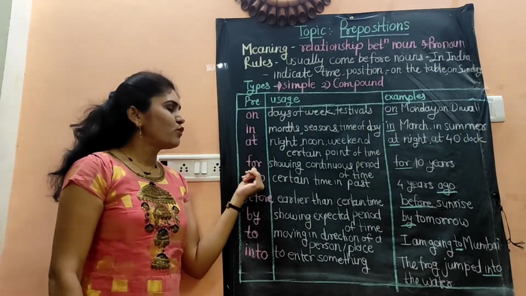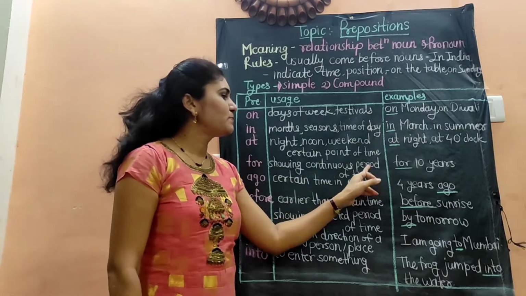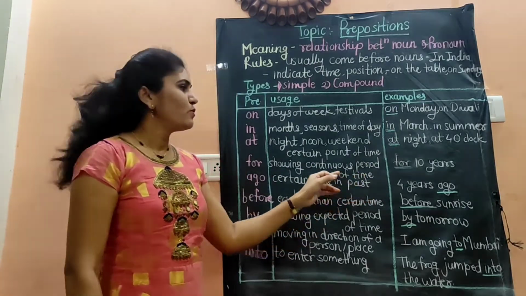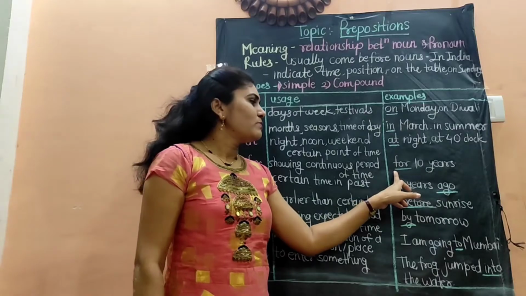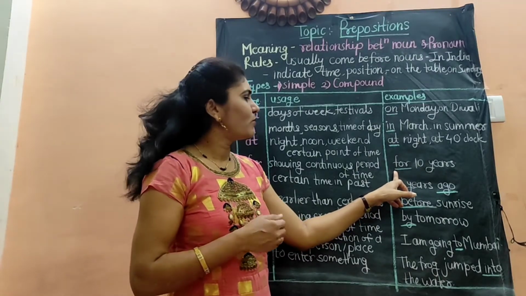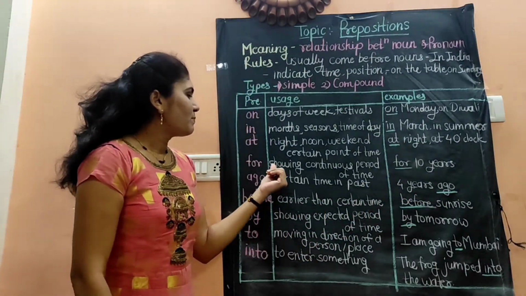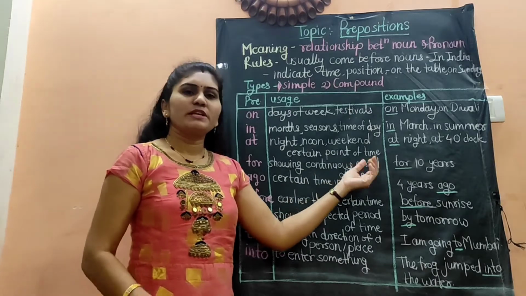Then the preposition for. The preposition for is used to show a continuous period of time. For example, I am going to teach you English grammar for 4 years or for 10 years. So the preposition for is used to show a continuous period of time.